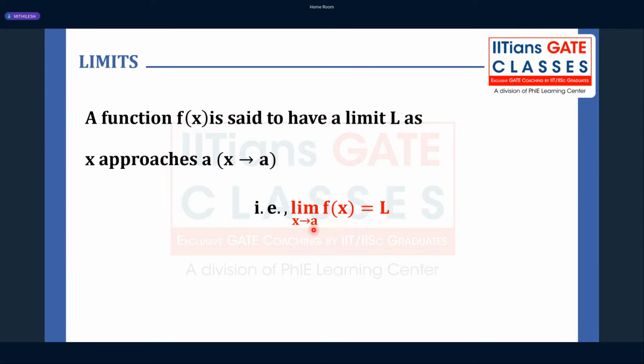The meaning of limit x tends to a of f(x) equals L is that the function f(x) will have the value L as x approaches a. a is our point of interest.